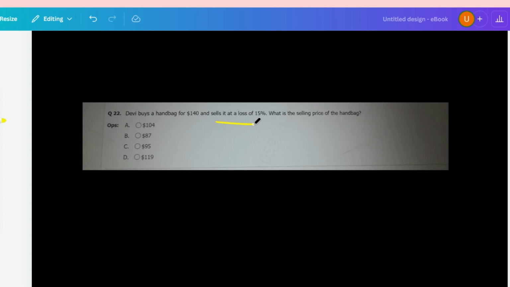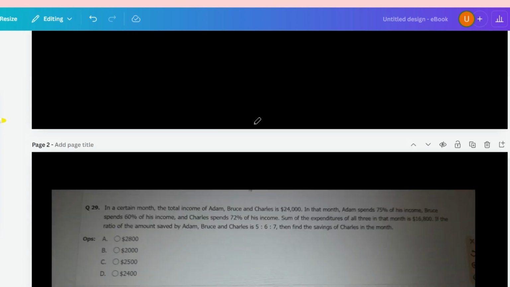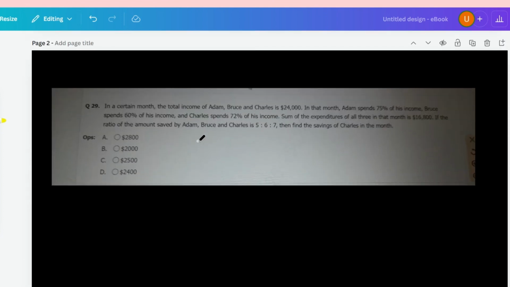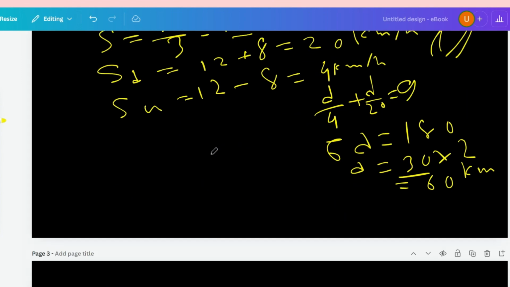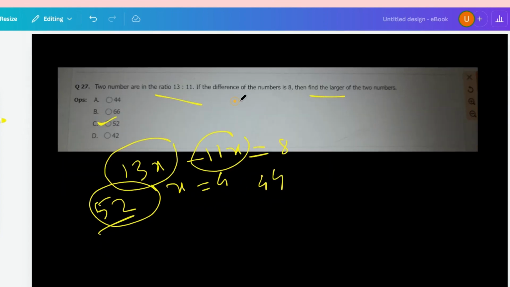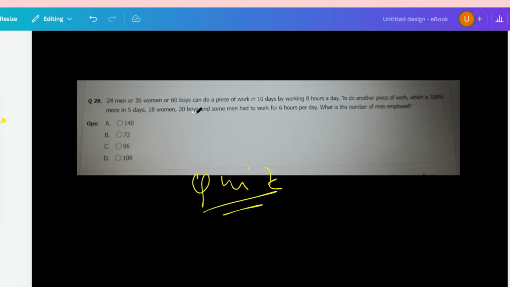Guys, as you have been observing which sections the questions are being asked from, at first the question was asked from ratio or, let's say, percentage. Okay, then the question asked from speed. Okay, then ratio again. Okay, then a question asked from time and work.